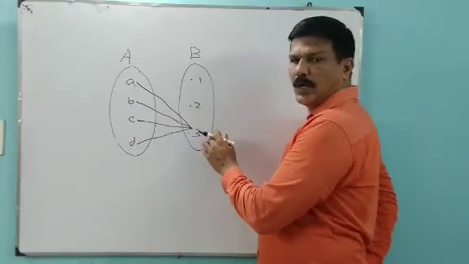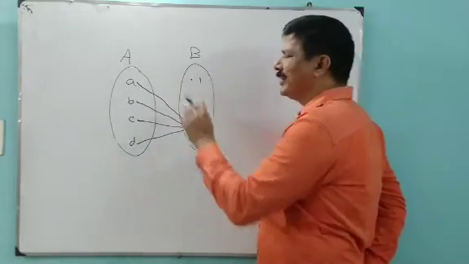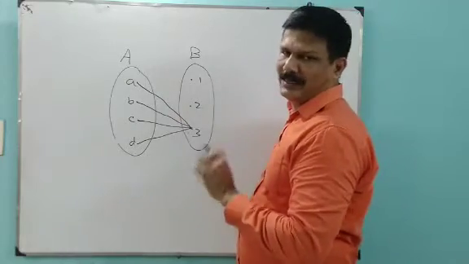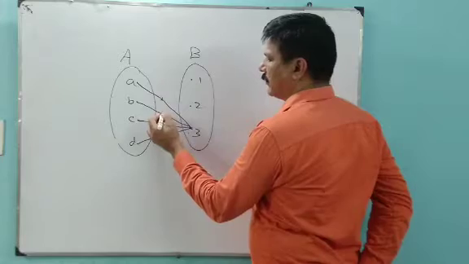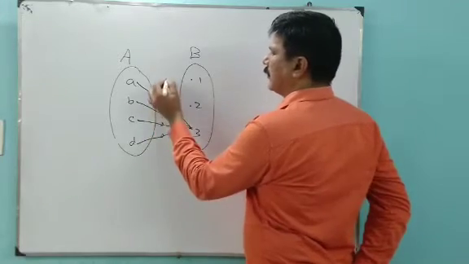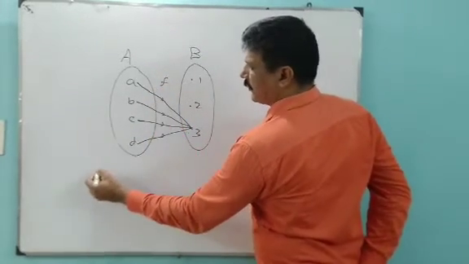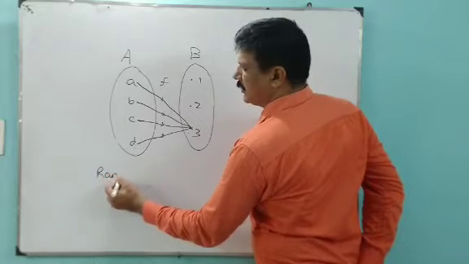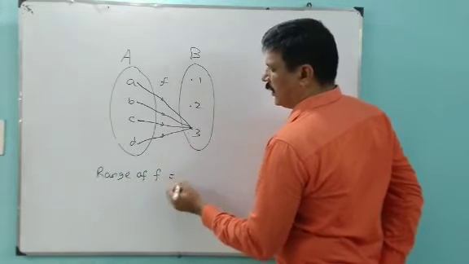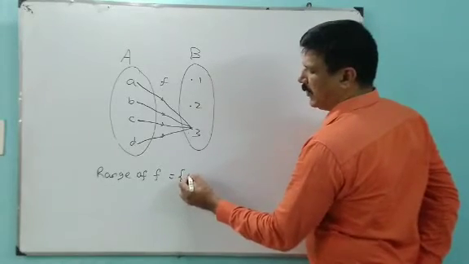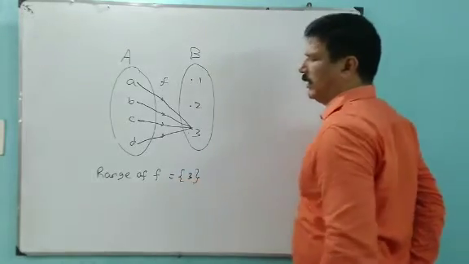Here only one image is connected with the domain elements. So the range of this function f equals only one element, 3.